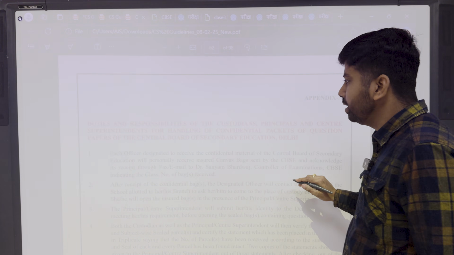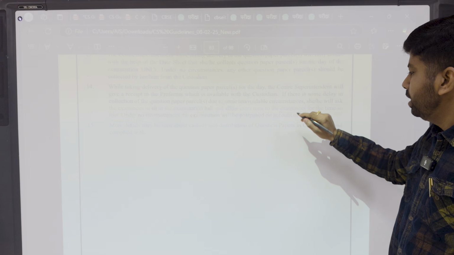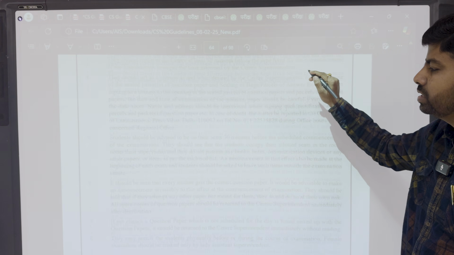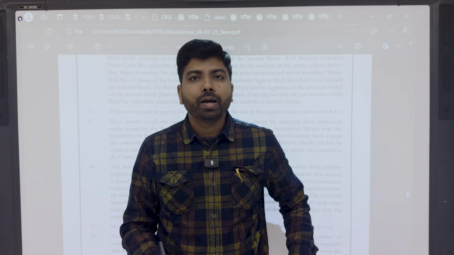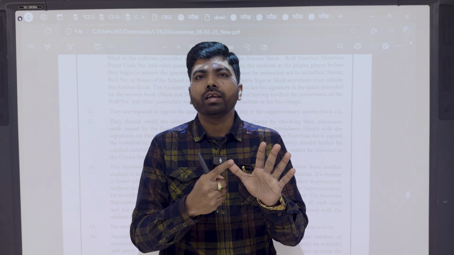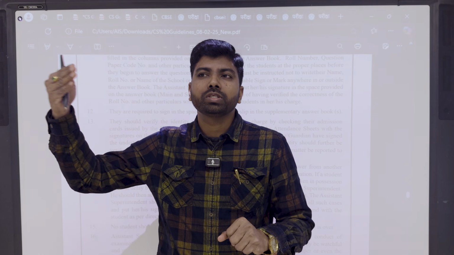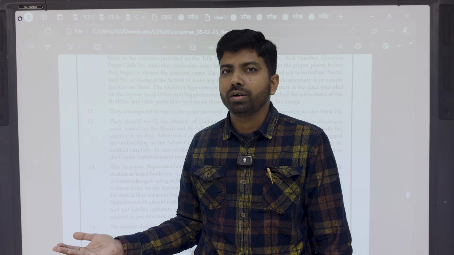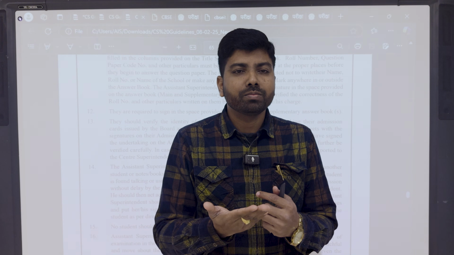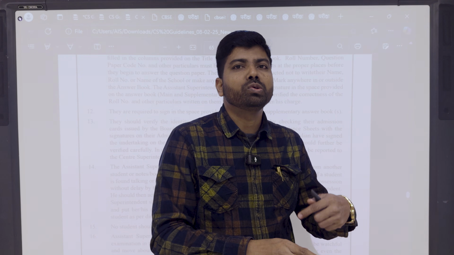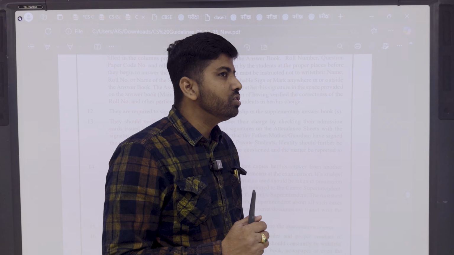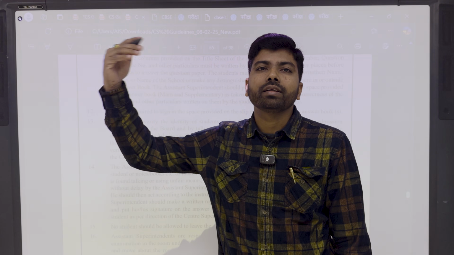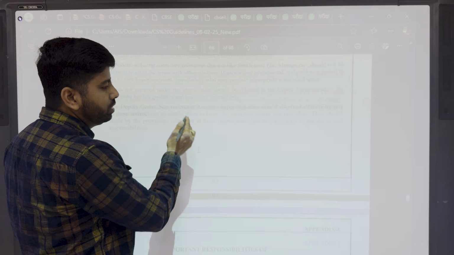And at the end of this guideline, you will find all the appendices. Appendix A is for duties and responsibilities. Next, Appendix B also has some instructions. But we have to send Appendix E, F, G, H, I. These are the appendices we have to send with the answer sheet. And one thing to remember: the attendance sheet of the students, where the students put their signature, will be sent at the end of the examination. Before sending, we have to make some Xerox copies to be kept for future purposes. So don't send the attendance sheet of the students now; that will be sent at the end of the examination.